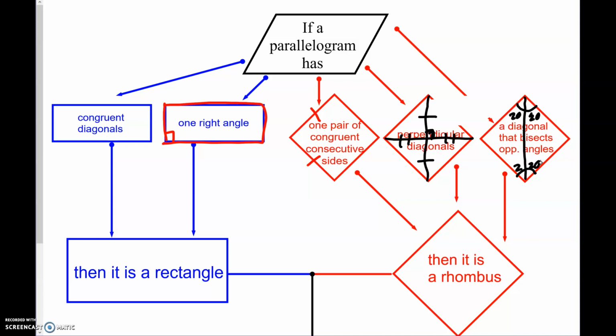Okay? And then going across this way, this diagonal would be bisecting this angle. Okay, not all 4 angles are congruent. That is not what's happening. But the diagonals bisect those opposite angles. Then we can conclude that it is a rhombus.